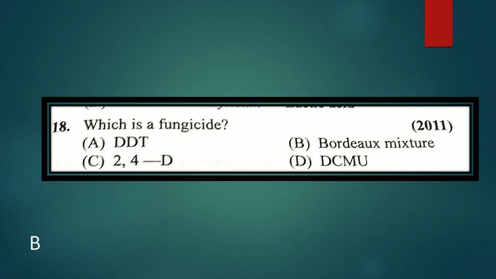Okay, 2,4-D means 2,4-dichlorophenoxyacetic acid. It is a pesticide. DCMU, it is a herbicide. The full form is dichlorophenyl dimethyl urea. Okay, so among all these, the fungicide is B, Bordeaux mixture.